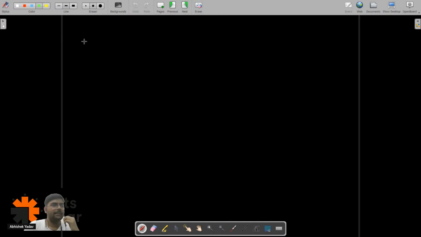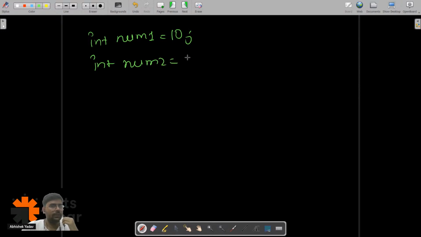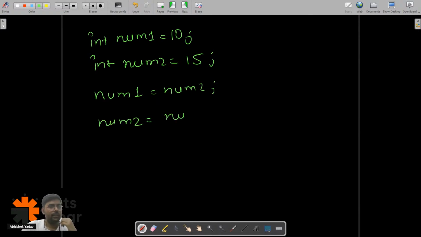So here, guys, can I do this thing? That is int num1 is equal to 10 and int num2 is equal to 15 here, for those who are new to this. And what I'm doing, I'm writing num1 is equal to num2 and num2 is equal to num1 here. Can I do this? Anyone who is saying, hey, this is correct?